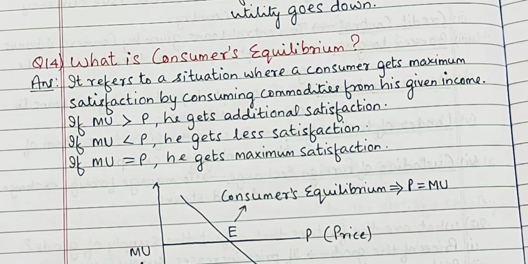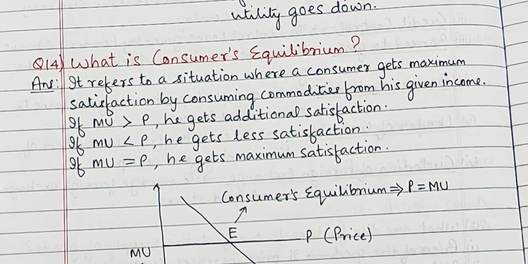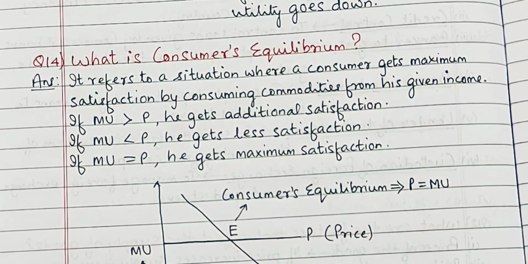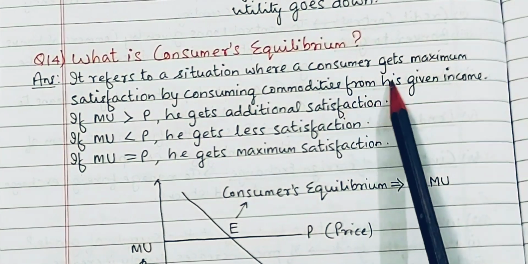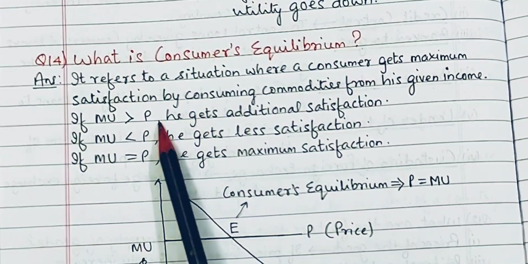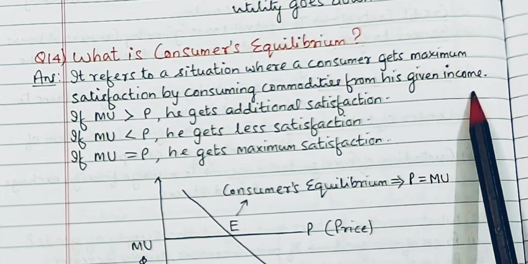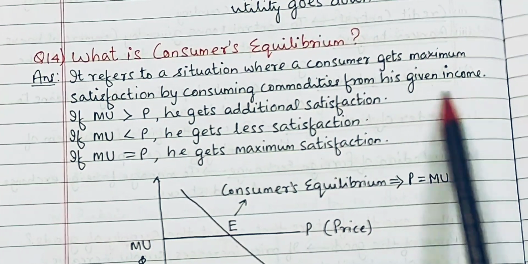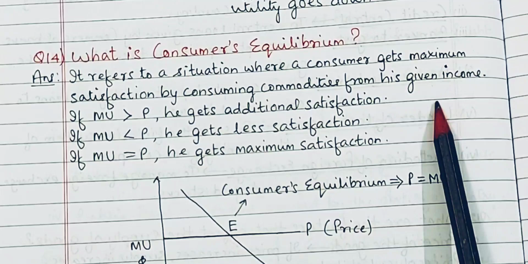What is consumer's equilibrium? बहुत ही कॉमन टॉपिक है इकोनॉमिक्स का and it refers to a situation where a consumer gets maximum satisfaction by consuming commodities from his given income. बहुत ही सिंपल डेफिनेशन लिखा है मैंने आप लोगों के लिए.